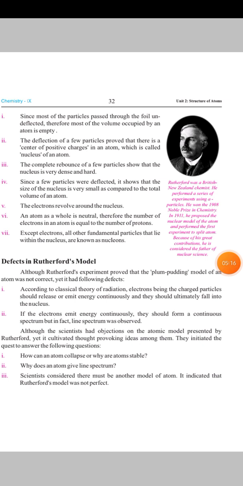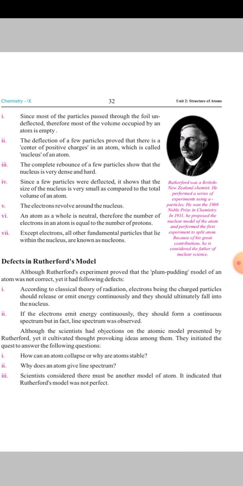Since most of the particles pass through the foil undeflected, most of the volume occupied by atom is empty. The deflection of few particles proves that there is a center of positive charge in an atom, which is called nucleus of an atom. The complete rebound of a few particles shows that nucleus is very dense and hard. Since only a few particles were deflected, it shows that the size of nucleus is very small as compared to the total volume of an atom.